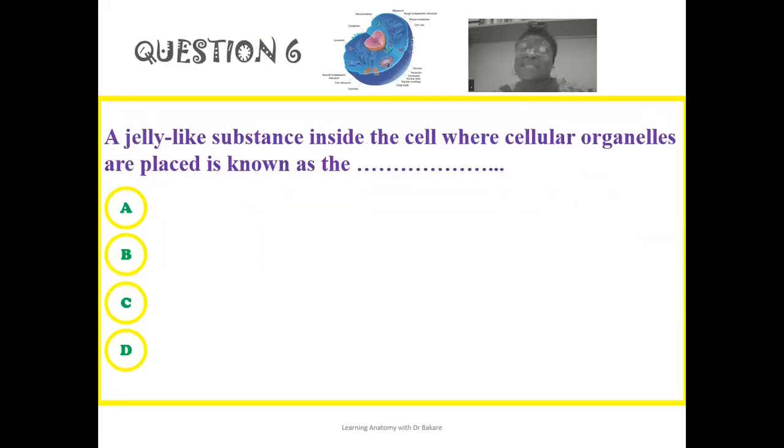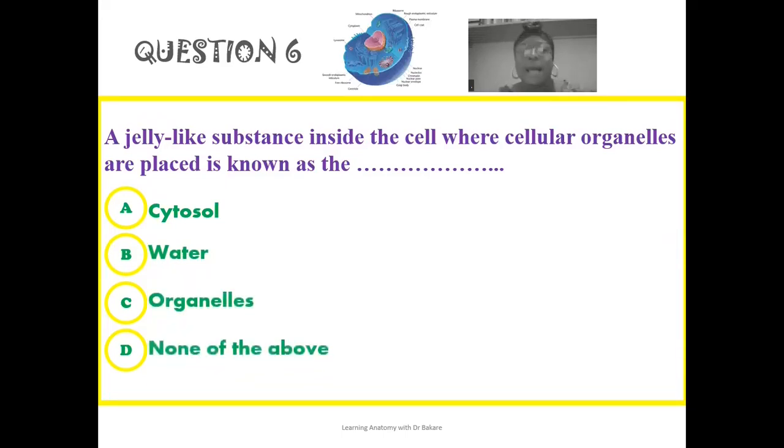The sixth question reads: the jelly-like substance inside the cell where cellular organelles are placed is known as the cytosol? Is it known as water? Is it known as organelles, or is it none of the above?